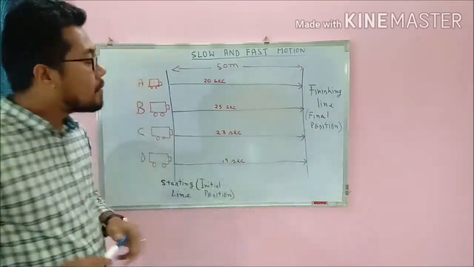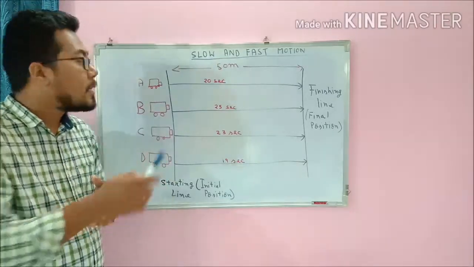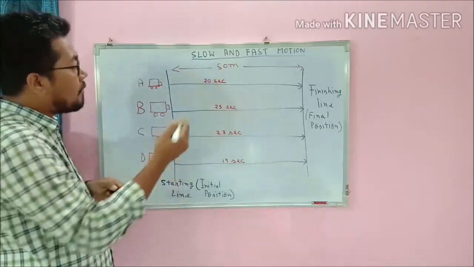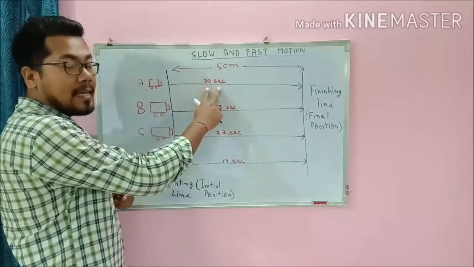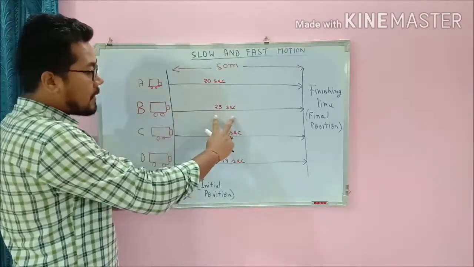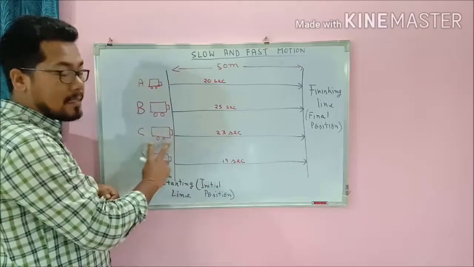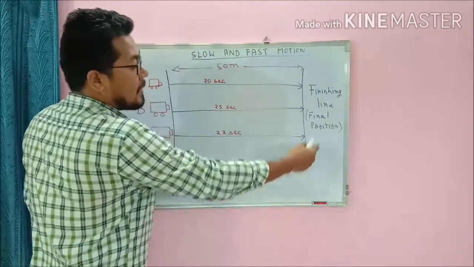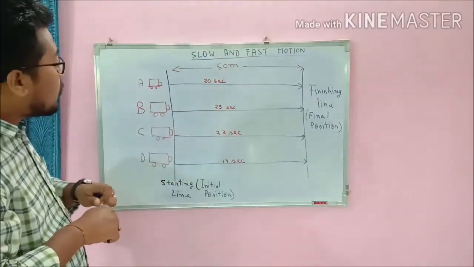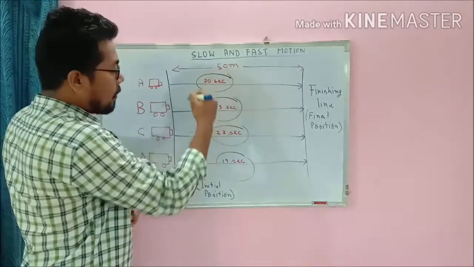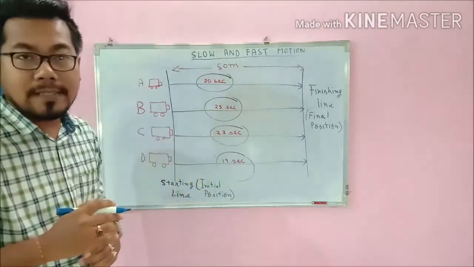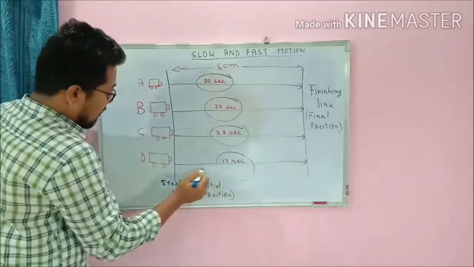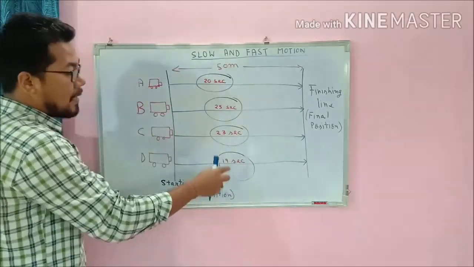Now, as soon as the car race begins, the cars will start moving. After the race is finished, we have seen that car A has taken 20 seconds, car B has taken 25 seconds, car C has taken 23 seconds, and car D has taken 19 seconds to reach the finishing line, that is the final position. So by seeing this, you can say which car was the fastest and which car was the slowest. Which car has taken less time to reach the 50-meter line? Definitely car D has taken less time, that is 19 seconds.